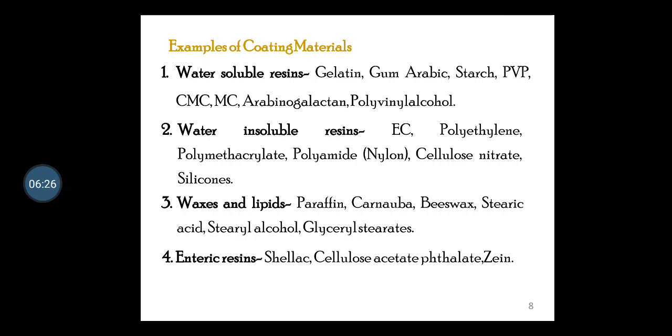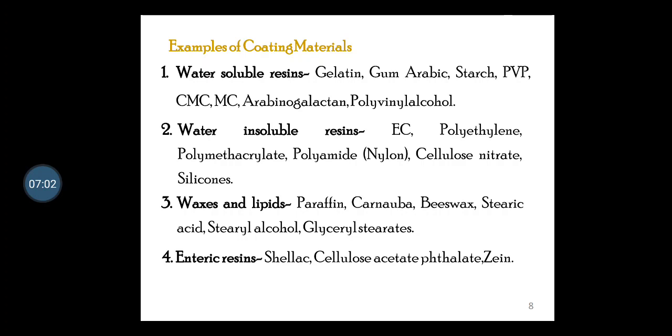So we're going to see examples of each respective class. Water soluble resins have examples like gelatin, gum arabic, starch, polyvinyl pyrrolidone, CMC, MC, arabinogalactan, and PVA, that is polyvinyl alcohol. Water insoluble resins have examples like ethyl cellulose, that is EC, polyethylene, polymethacrylate, polyamides, that is nylon, cellulose nitrate and silicone.